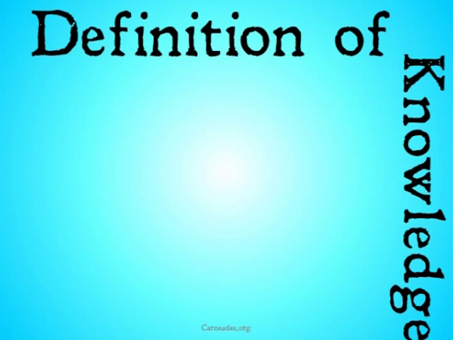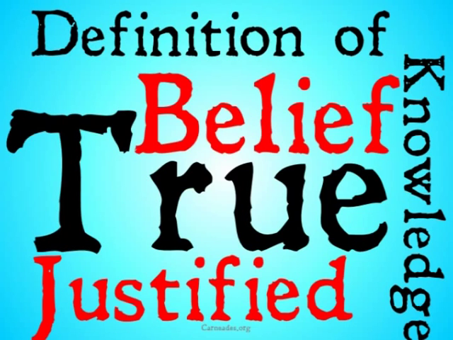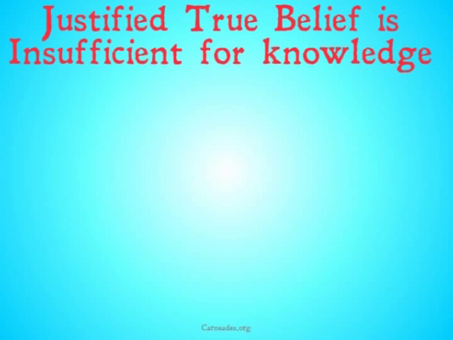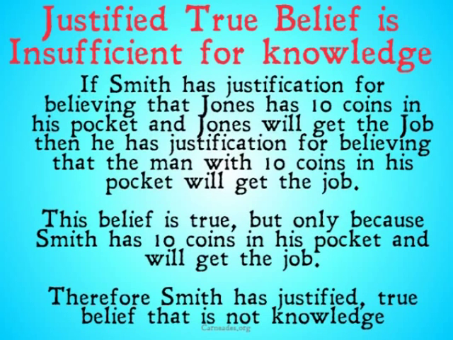So, the Gettier problem, once again, is a problem for the definition of knowledge. Knowledge is generally defined as justified true belief. Gettier is going to say that this is, in fact, insufficient for knowledge. The basic Gettier problem is if Smith has justification for believing that Jones has 10 coins in his pocket, such as he saw Jones sweep 10 coins into his pocket, and sufficient justification for Jones will get the job, such as the president of the company told Smith that Jones will get the job, then he has justification for believing that the man with 10 coins in his pocket will get the job.